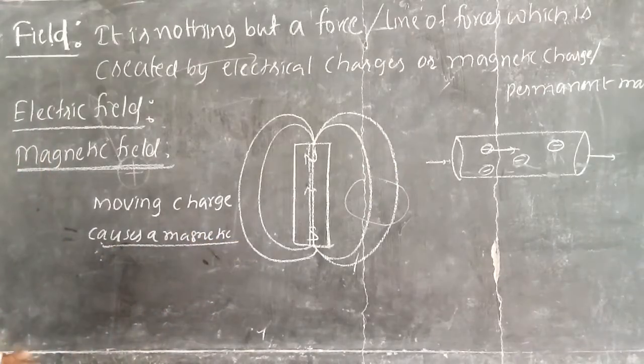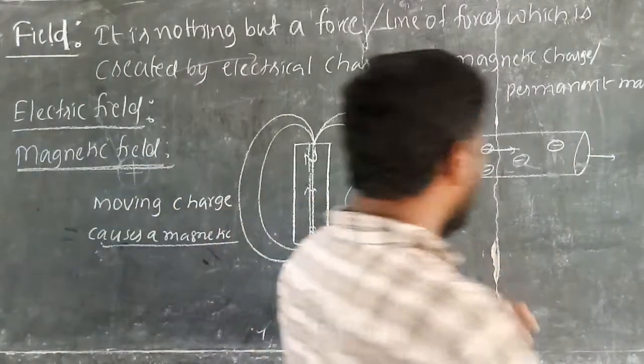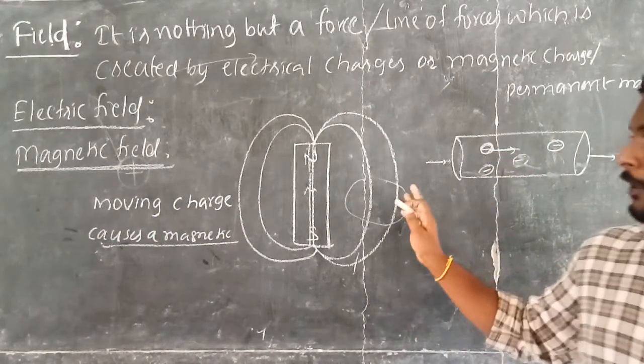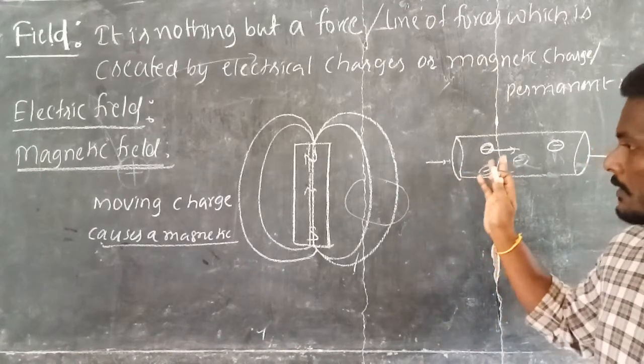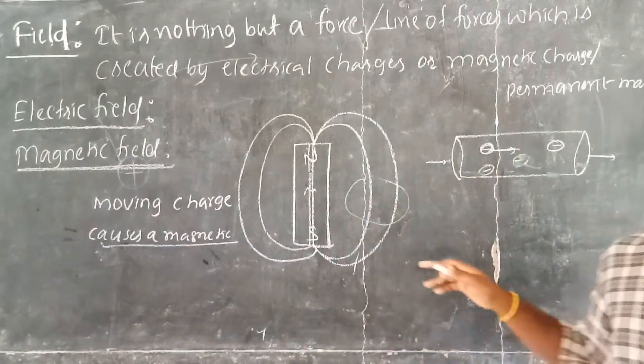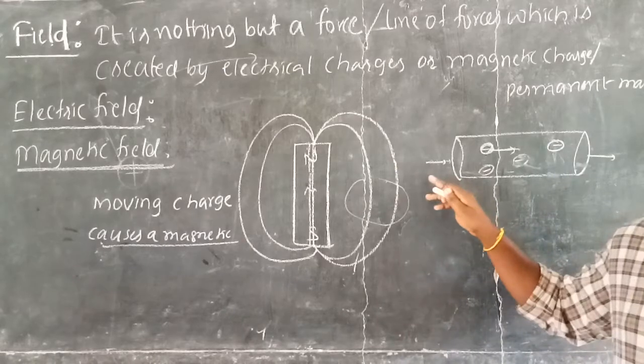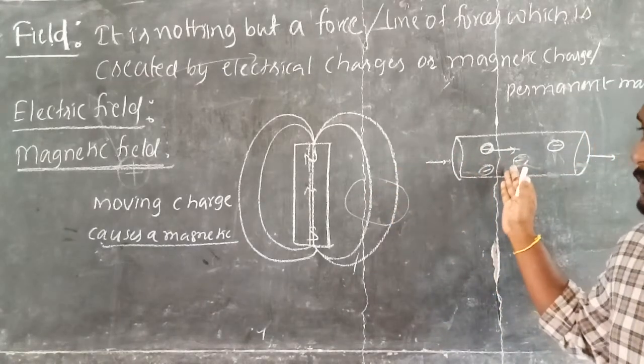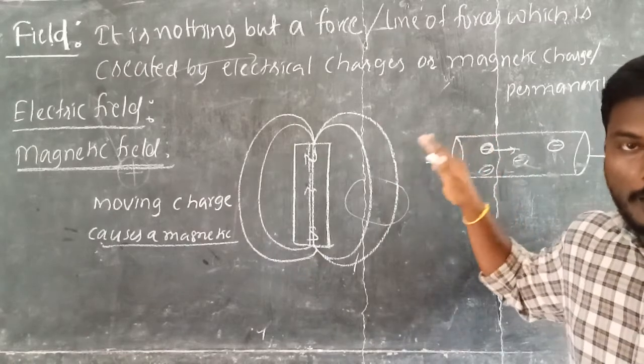Now tell me, here this charge is an electrical one and the field produced by the moving charge is a magnetic field. Here we have a relation between electricity and magnetism, a relation between electric field and magnetic field.